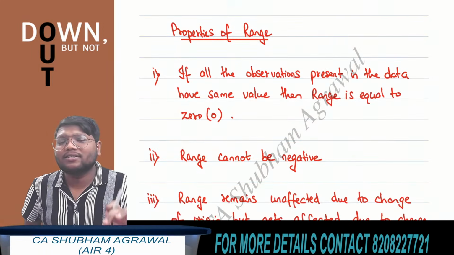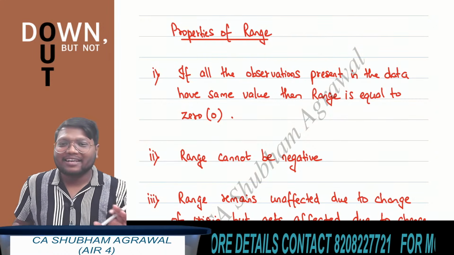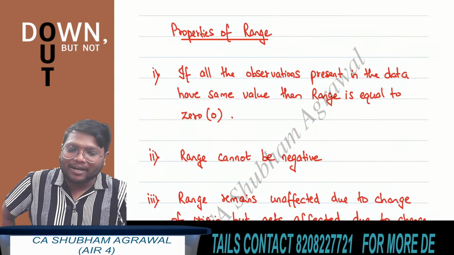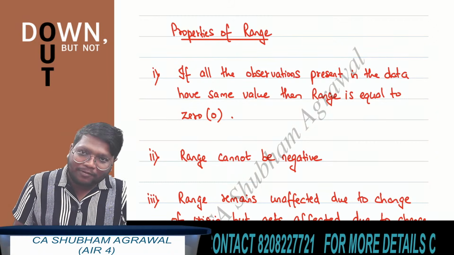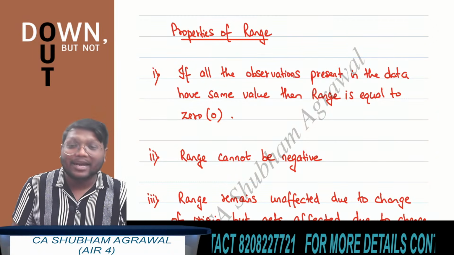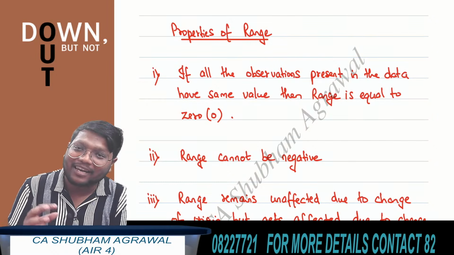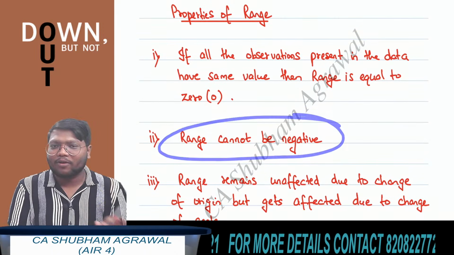This chapter has a weightage of around 12 to 13 marks. So by covering this chapter, we are making sure that we will be able to get the answer for all the questions which will be asked in the exam from this chapter. And also one more thing, we should get the answers in very, very less time. Clear? The second property is range cannot be negative.